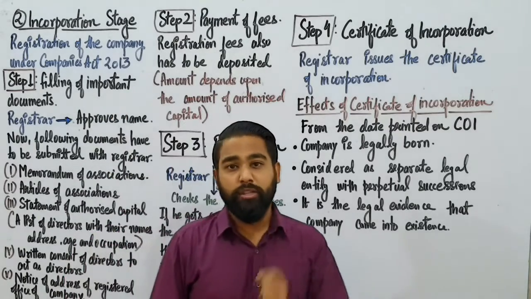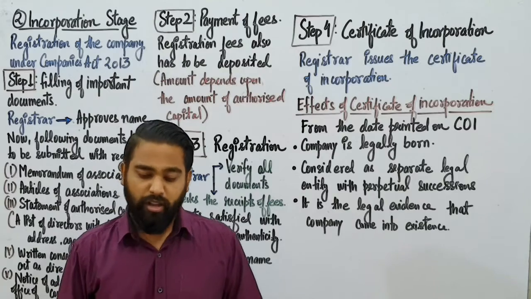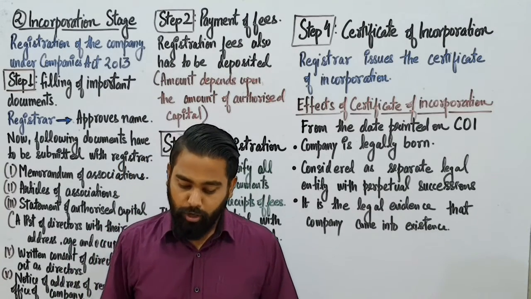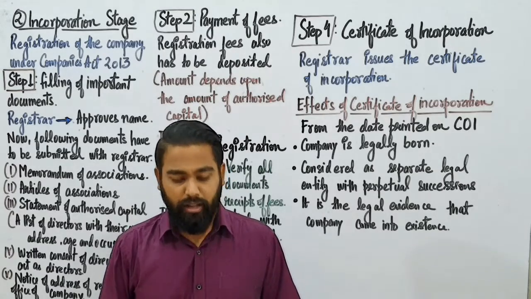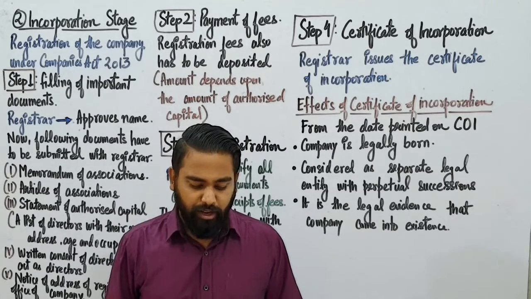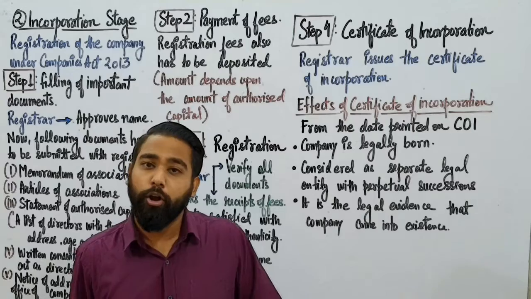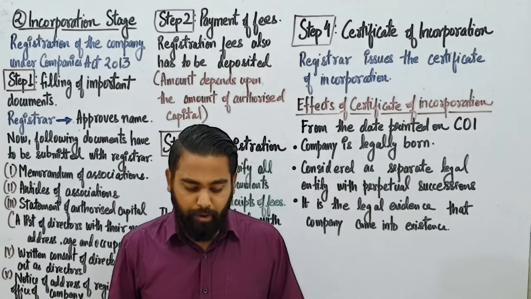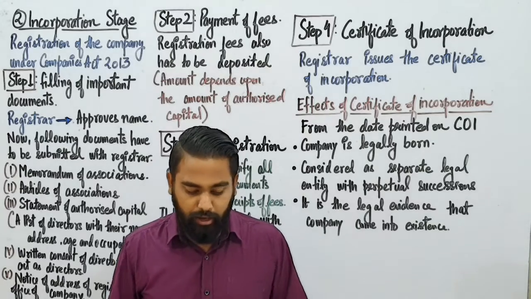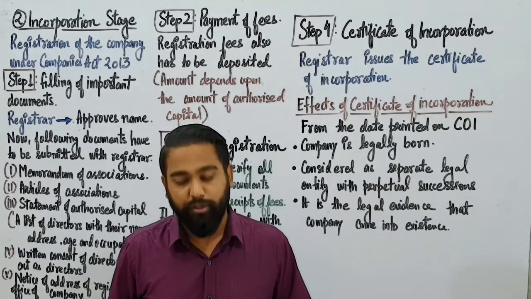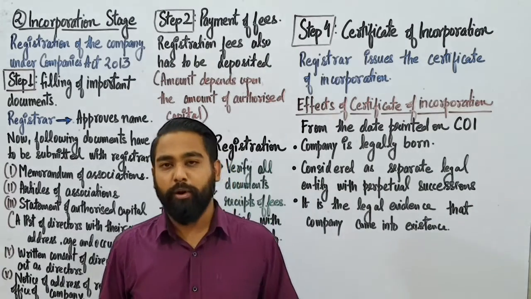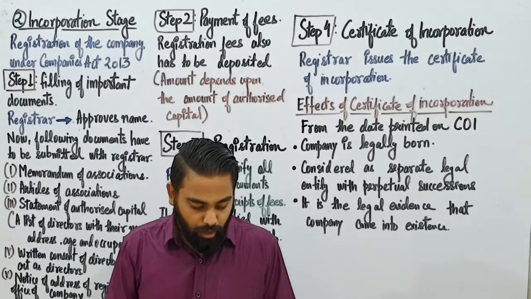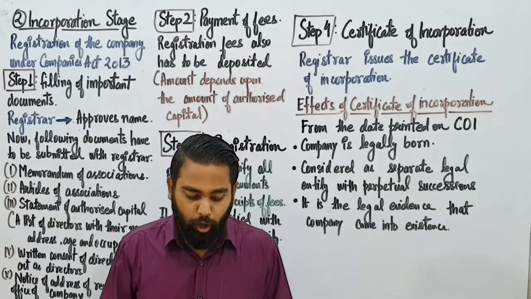The first stage was the promotion stage, under which we learned the rules of promotion and how the promoter works. We completed that. After that we did some of the important documents which are used for the formation of a company, which are the memorandum of association and articles of association, and we also learned about the prospectus. Now today we are going to do the incorporation stage.